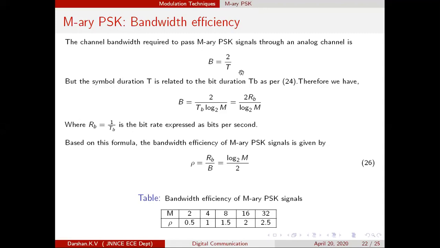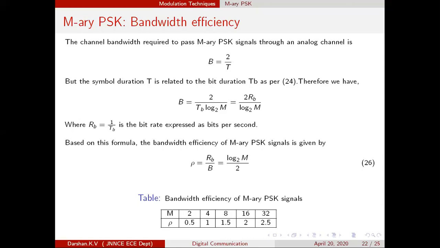You can have a very layman example for signal bandwidth and channel bandwidth. Signal refers to a two-wheeler, and channel refers to a road. Always the width of the road should be greater than the width of a vehicle. Channel means width of the road. Signal bandwidth means width of the vehicle.